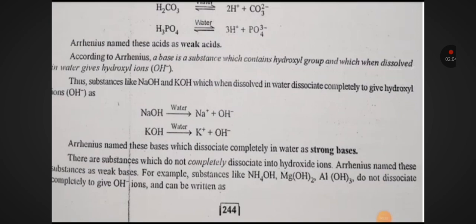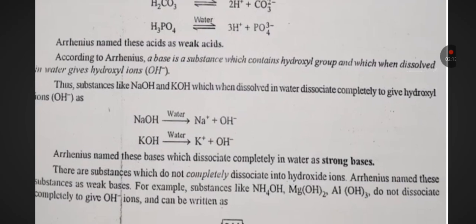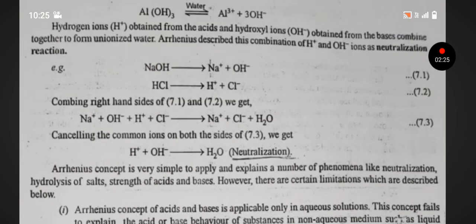There are substances which do not completely dissociate into hydroxide ion. Arrhenius named these substances as weak bases. For example, substances like NH4OH, Mg(OH)2, Al(OH)3 do not dissociate completely to give OH- ion and can be written as Al(OH)3 in water gives Al3+ plus 3OH-.